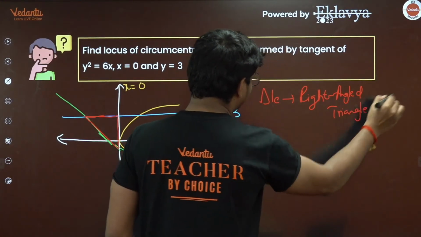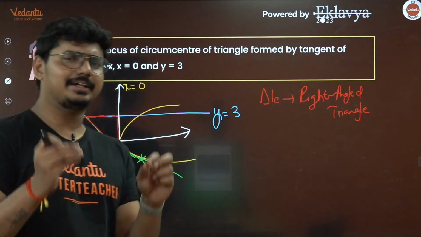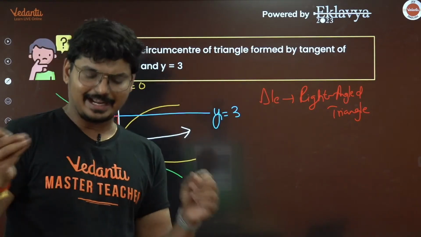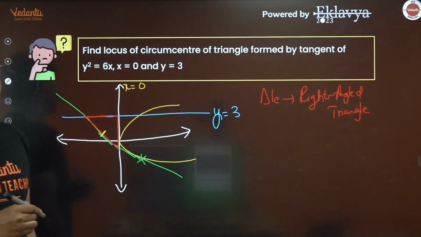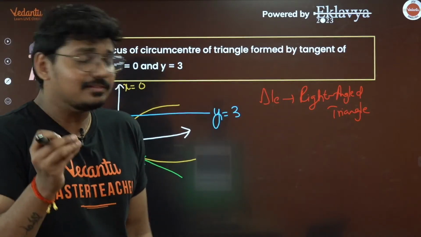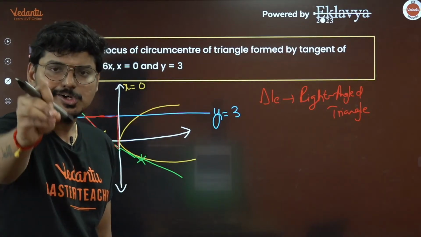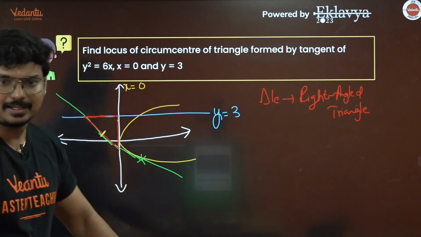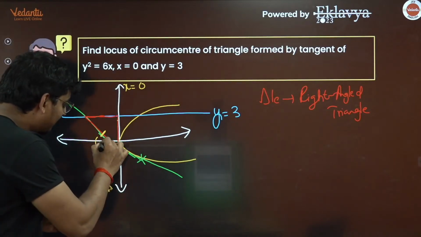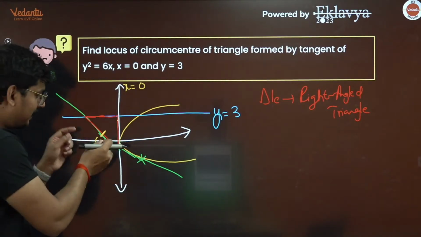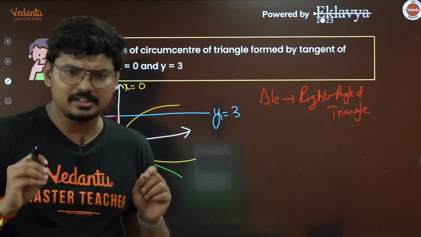And what is the speciality of a right angle triangle, students? Where does the circumcenter lie for a right angled triangle? It is going to lie on the midpoint of the hypotenuse, not the orthocenter. The orthocenter is going to lie at the right angle, that is completely fine. But if I'm asking for the circumcenter, it lies on the midpoint of the hypotenuse. Is this clear for everyone out there?